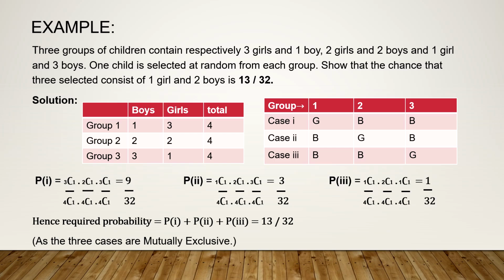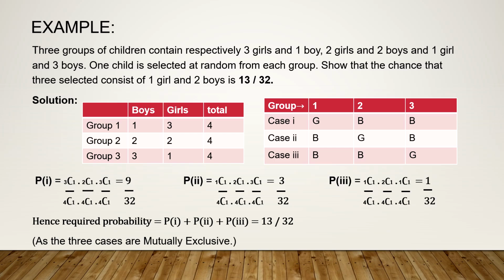So in the first case, what is our probability? The probability will be, from the first group, there are 3 girls, from that you are choosing 1. So 3C1 upon totally 4C1. Into next, what do you want? You want 1 boy from the second group. Second group has 2 boys. So 2C1 upon 4C1. And then a boy from the third group. Third group has 3 boys. So it is 3C1 upon 4C1, which on simplification is 9 upon 32. Similarly, apply the same things to the second and third.